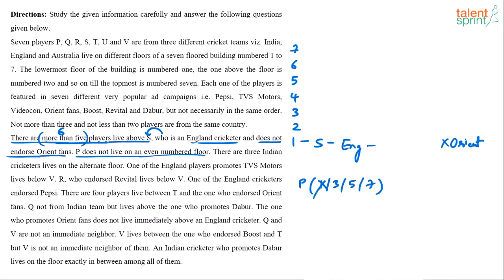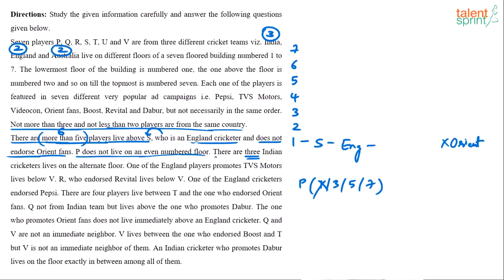Okay. Next, there are 3 Indian cricketers who live on alternate floors. So we know that India will have 3 players. Obviously, England and Australia will have then 2 players each. Yes or no? Total 7 players are there. And this minimum maximum condition is also satisfied. Not more than 3, not less than 2 condition is satisfied. India 3, England, Australia 2 each.